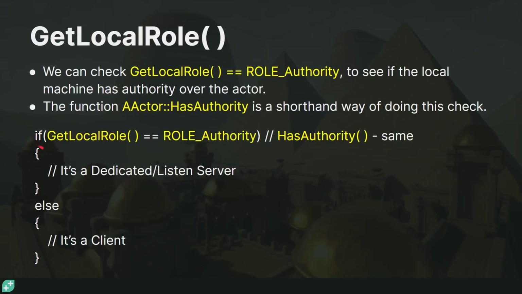We do a check. We say if HasAuthority or if GetLocalRole equals Authority, and if this is the case, inside of this if block, we can do all the server specific logic that we want to do. And likewise, we can just do if GetLocalRole isn't equal to Role Authority to do client specific logic. So now that we have a basic idea of network roles and authority, let's switch to the engine and see a real life example.